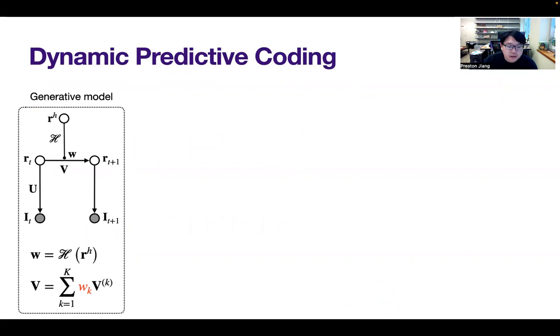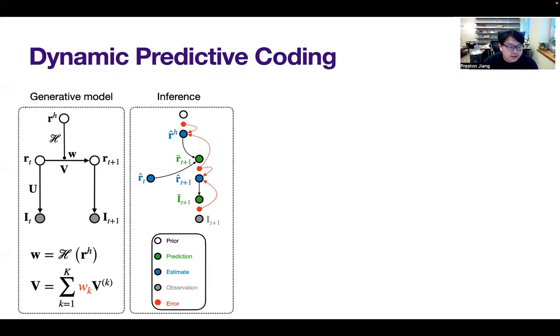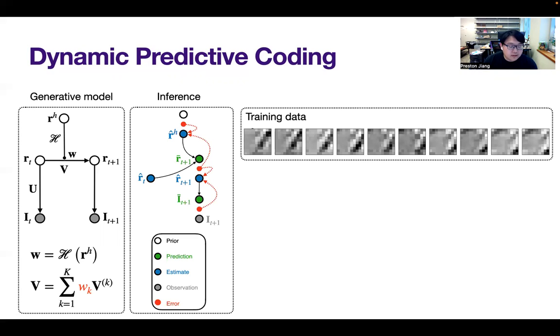In our formulation, higher level states modulate the transition dynamics of lower level states by generating a mixture weight vector that linearly combines a dictionary of transition matrices. At each time step, spatial temporal prediction errors correct the lower and higher level estimates of the latent states. We implemented this model in a two-layer neural network.